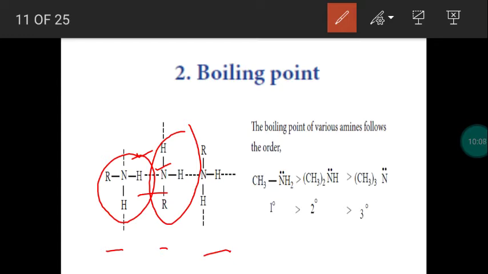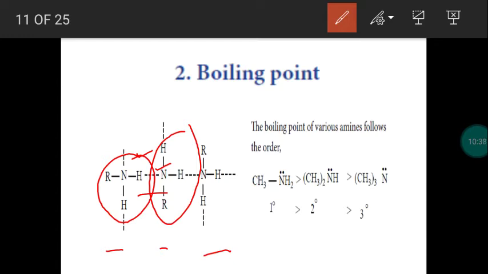It is the force of attraction between a more electronegative heteroatom like nitrogen or oxygen and the least electronegative atom, hydrogen. This bond, or force of attraction, is called the hydrogen bond. So in between the two molecules, a hydrogen bond exists. This is called intermolecular hydrogen bonding. In the same way, between the second and the third molecule of primary amine, intermolecular hydrogen bonding exists, so they have a high boiling point.